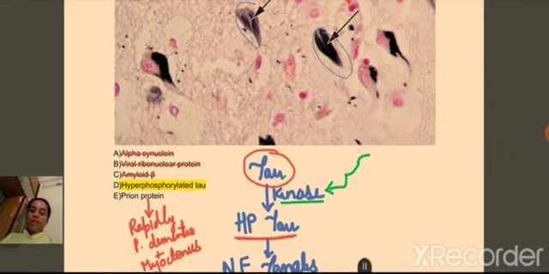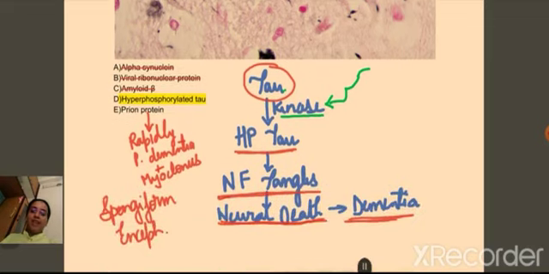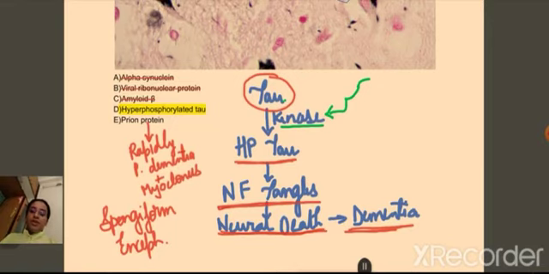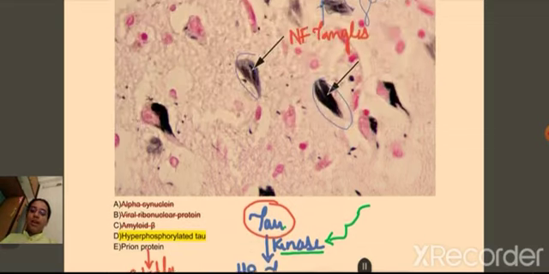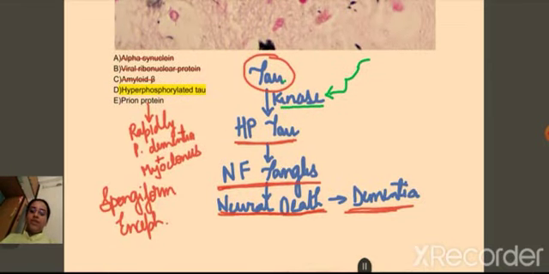Then hyperphosphorylated tau, yes, in Alzheimer's. The normal tau, which is very important for microtubule, it is a microtubule associated protein preserving the cell structure. It is going to get converted into hyperphosphorylated tau by the activation of some kinases, forming neurofibrillary tangles that contribute to dementia by causing neuronal death. And prion proteins are for CJD, rapidly progressive dementia with myoclonus is seen in that disease. And on autopsy, we will not find generalized atrophy. We are going to find, if it was CJD, spongiform encephalopathy.